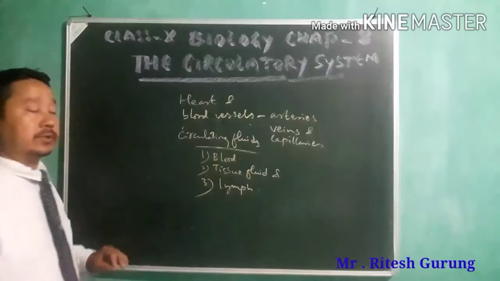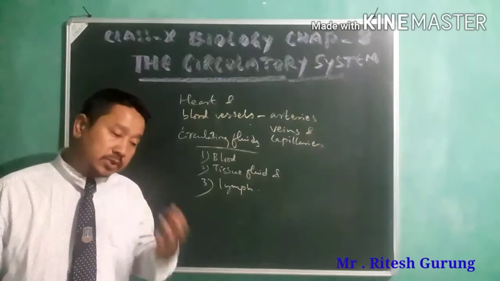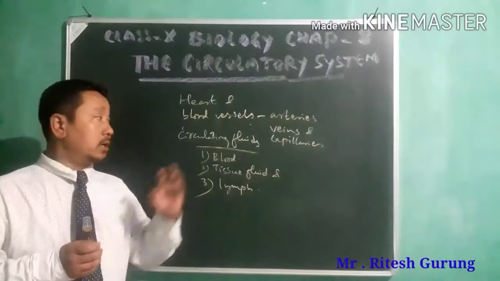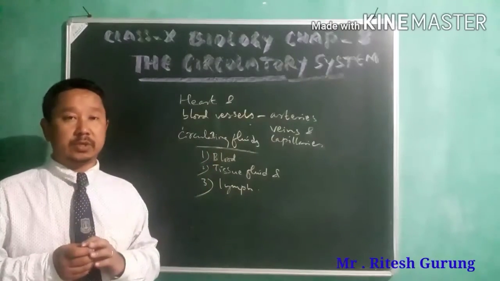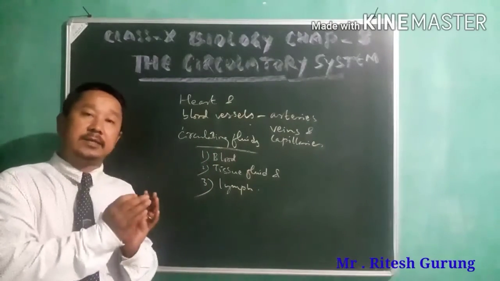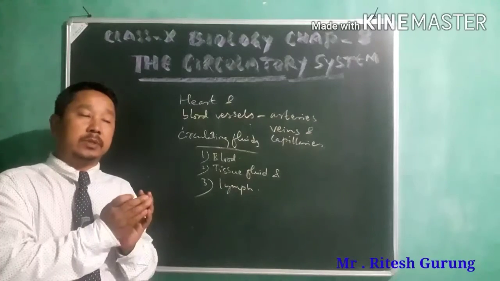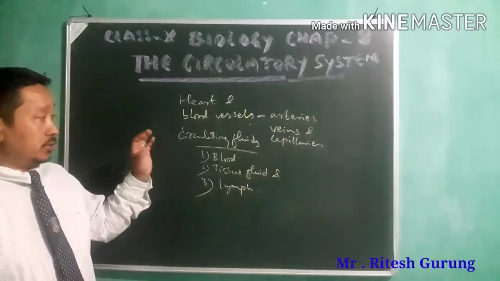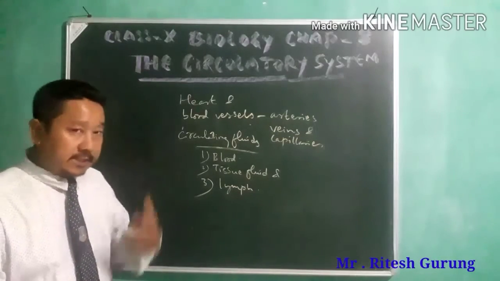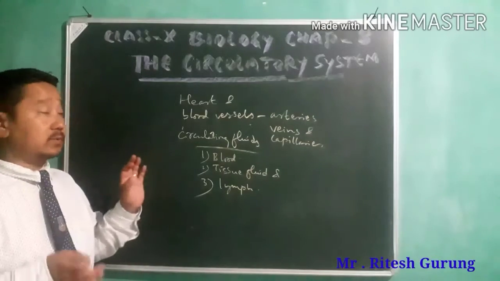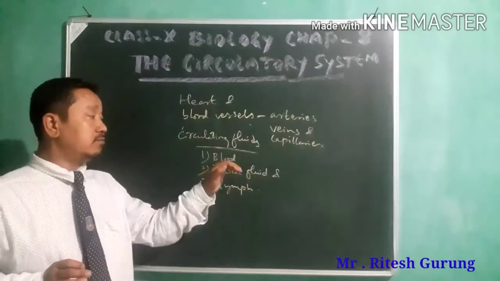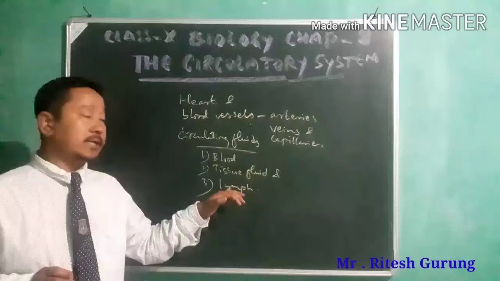So in almost all organisms there are circulating fluids which carry things from one region to other regions. In the case of human beings, we have three such circulating fluids, which are blood, tissue fluid, and lymph.